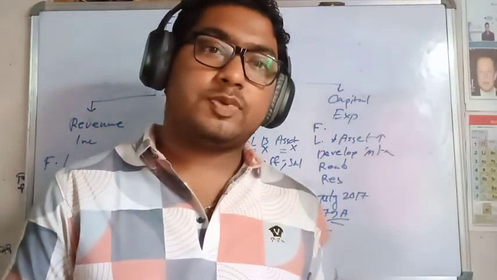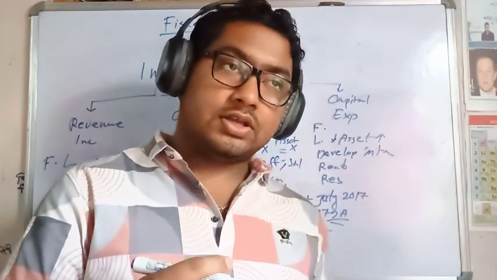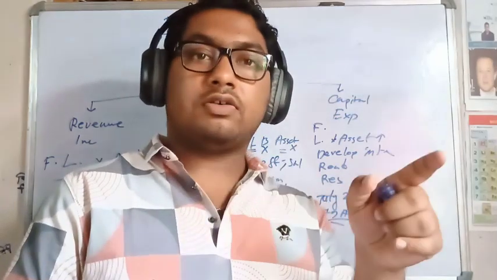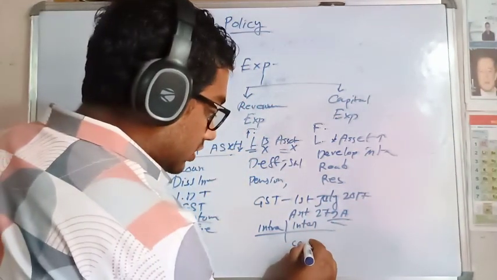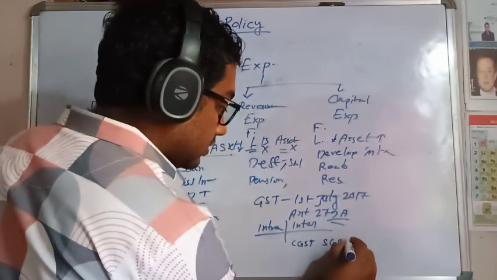I give example. Suppose in West Bengal, you made a car and sell it to me. Then I give a tax to both the state and the central government. So here CGST, I give CGST as well as SGST.